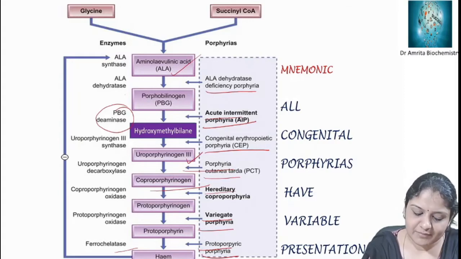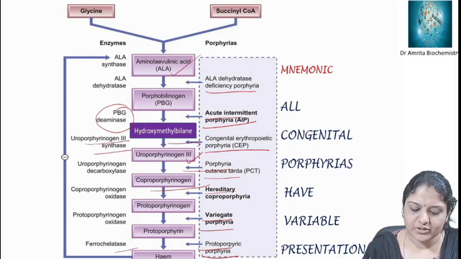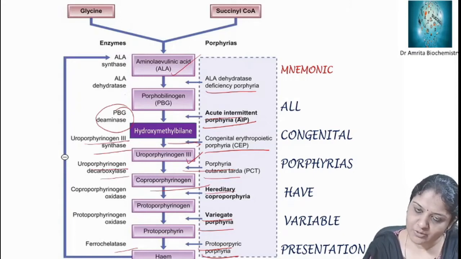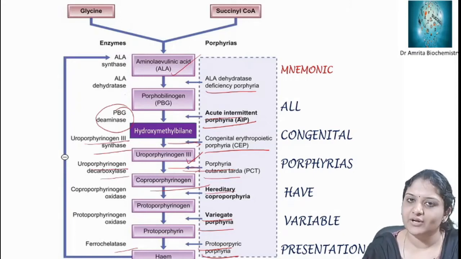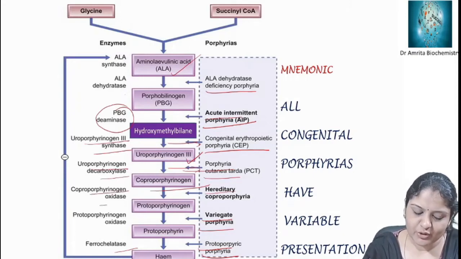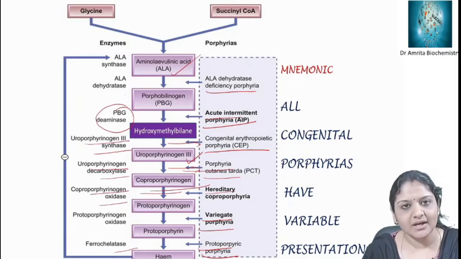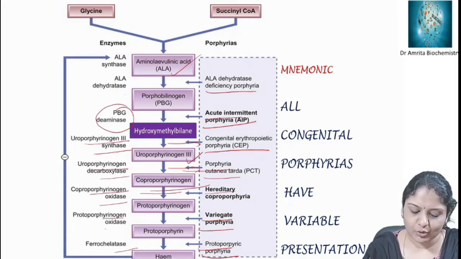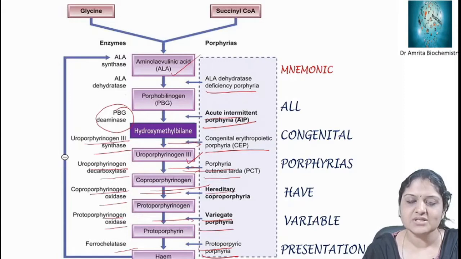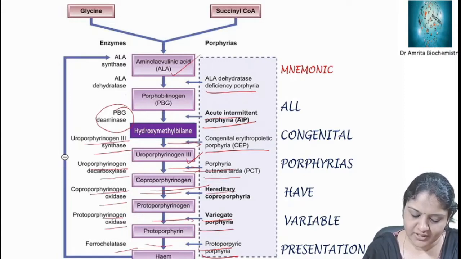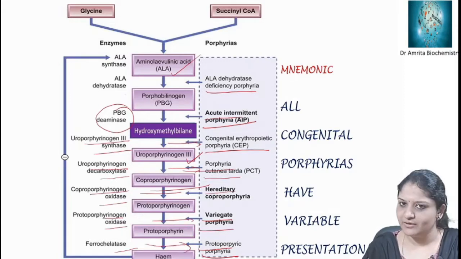So enzyme deficiencies in these steps cause these porphyrias. Defective uroporphyrinogen 3 synthase causes congenital erythropoietic porphyria. Uroporphyrinogen decarboxylase deficiency causes porphyria cutanea tarda. Coproporphyrinogen oxidase deficiency causes hereditary coproporphyria. Protoporphyrinogen oxidase deficiency causes variegate porphyria, and ferrochelatase deficiency causes protoporphyric porphyria.